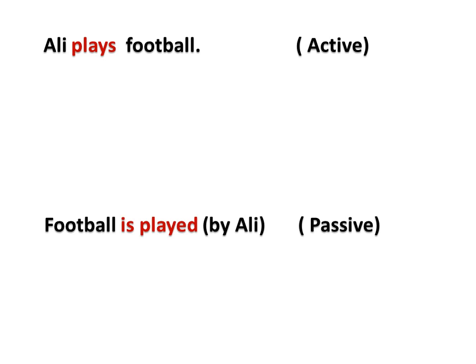Let's have another example. Ali plays football. Here, Ali is a subject. Plays, yes, it's a verb. Football is the object. Subject, verb, object. This is the active. So, what is the active sentence?